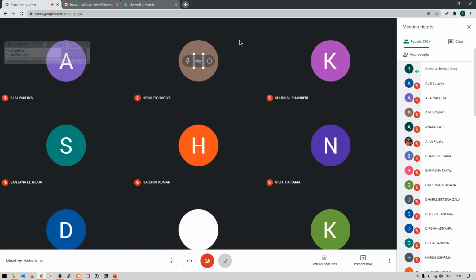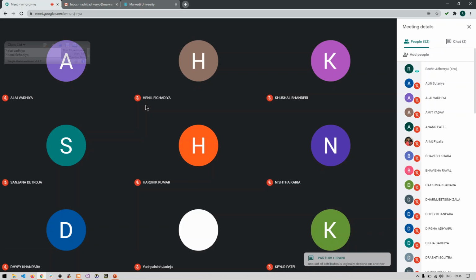Attribute is dependent on other attribute, or a set of attributes are dependent on another set of attributes. Okay. So what do you mean by dependent on other attributes?